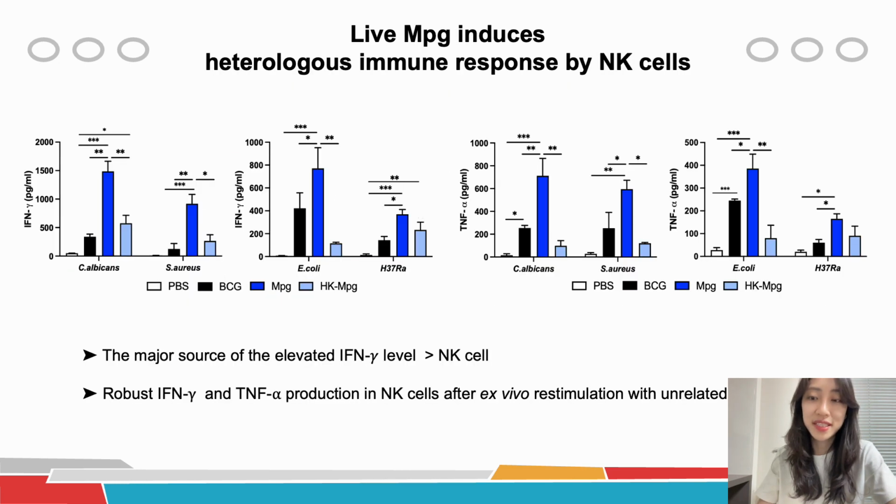First of all, to assess the potential of live MPG to induce heterologous immunity, we isolated NK cells from vaccinated mice and re-stimulated them with unrelated pathogens. And we found that the live MPG group showed robust interferon gamma and TNF-alpha production, indicating that NK cells may be a major source of the enhanced interferon gamma level.